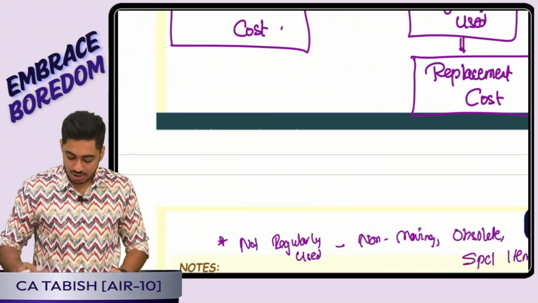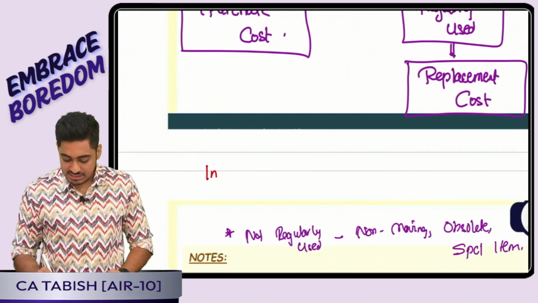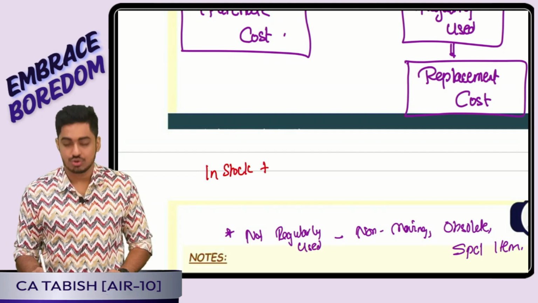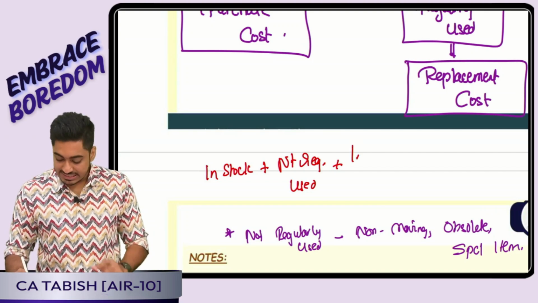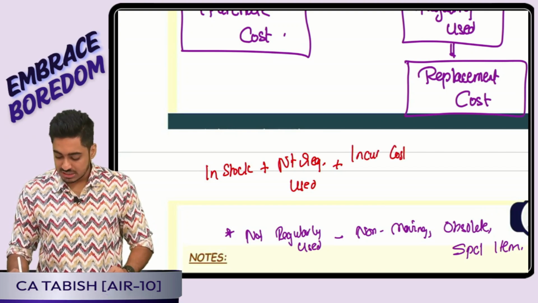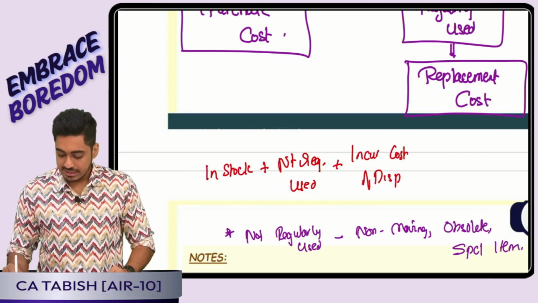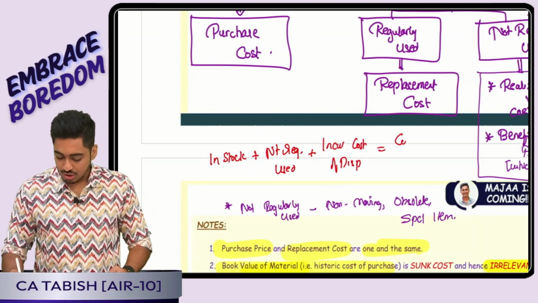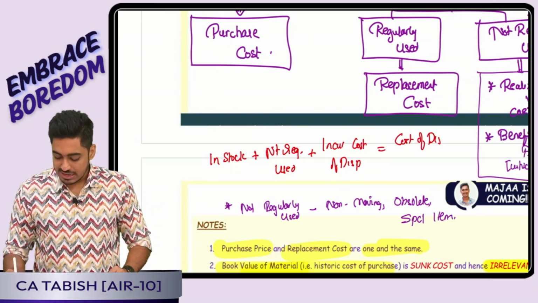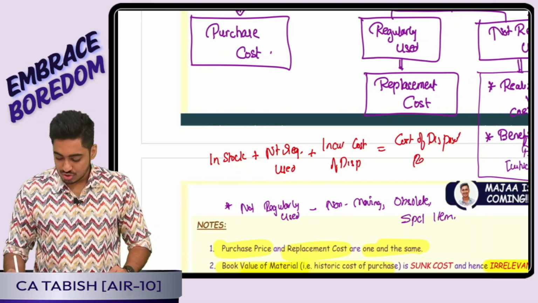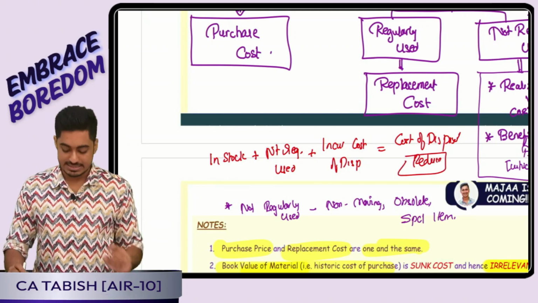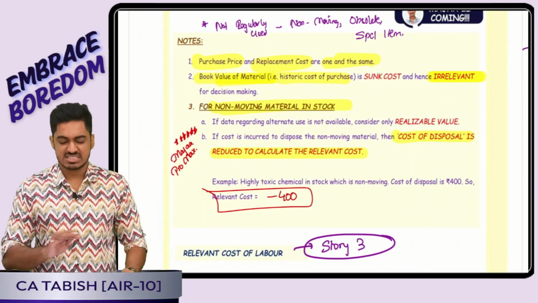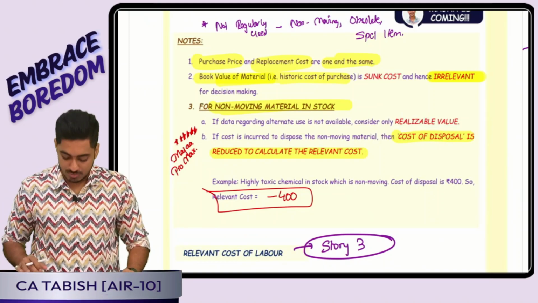One additional point we had discussed: raw material is in stock, very important, plus it is not regularly used, plus I am incurring a cost of disposal. In that case, the cost of disposal I will reduce while calculating my relevant cost, because it is an opportunity gain. Is this clear, everyone? Perfect. Purchase price and replacement cost, both are going to be one and the same.